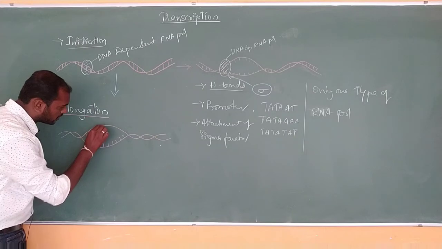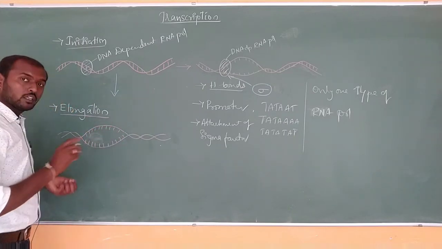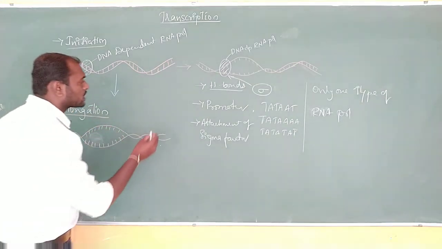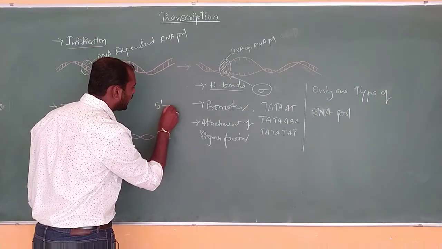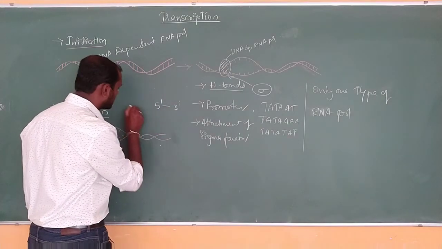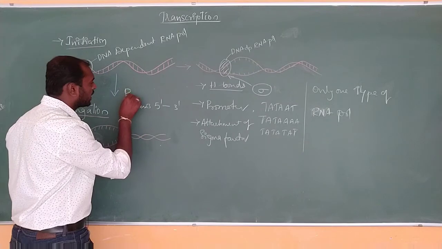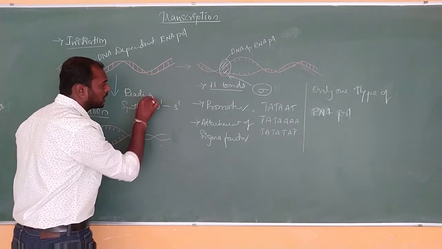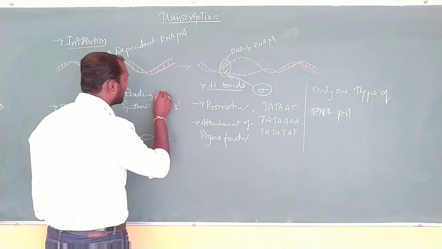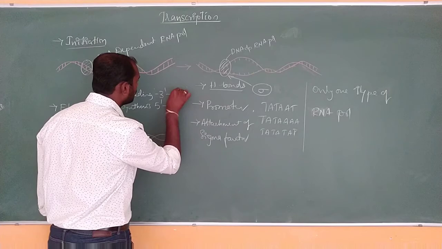In which direction is the synthesis? Synthesis direction is 5' to 3'. And the reading or template direction is 3' to 5'.